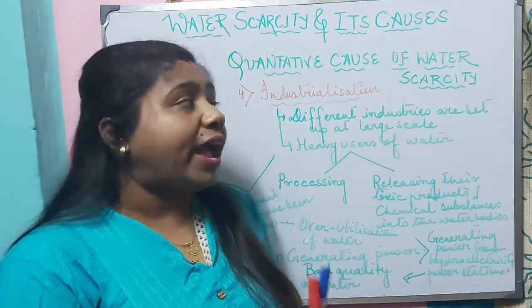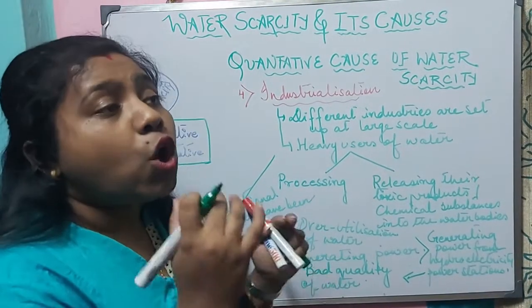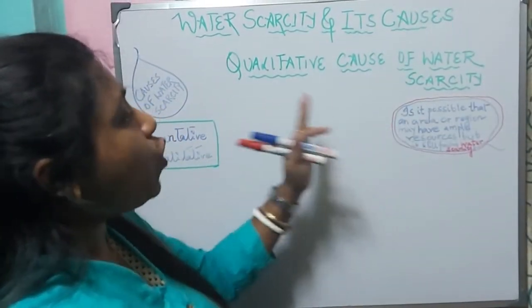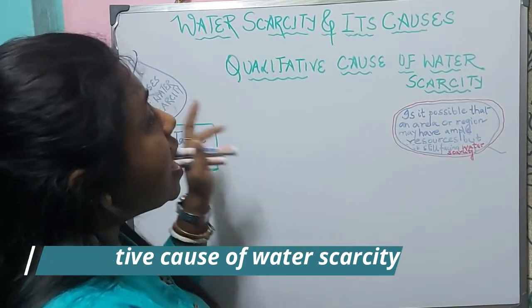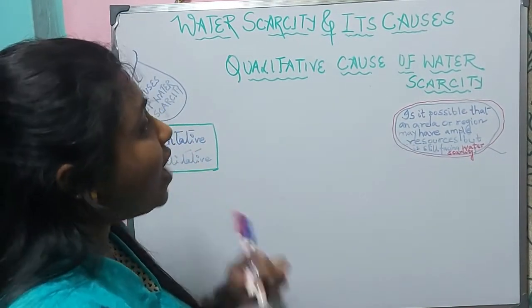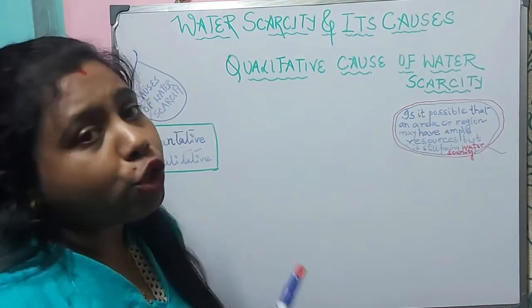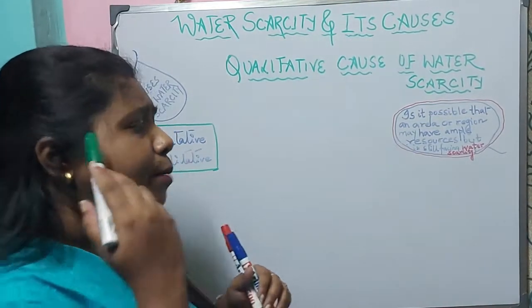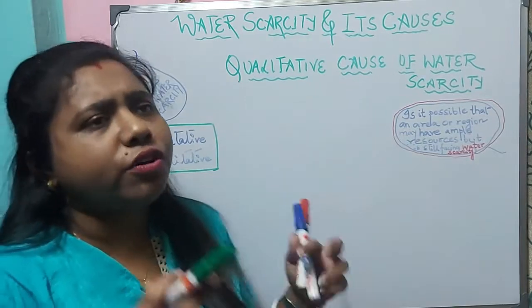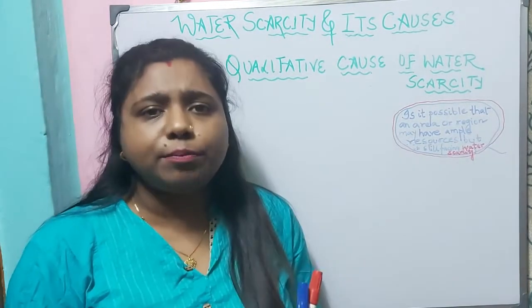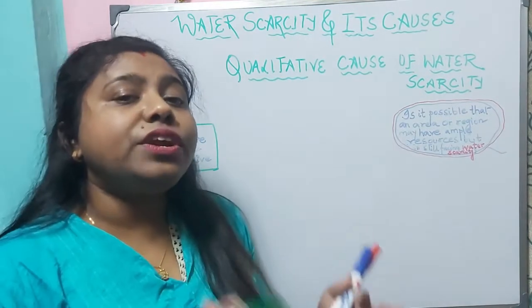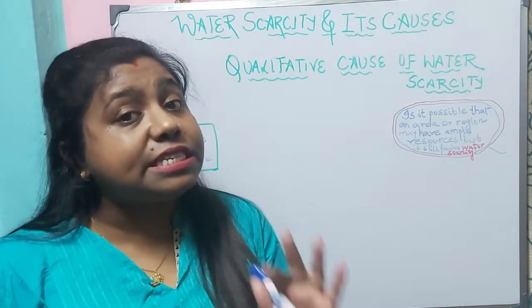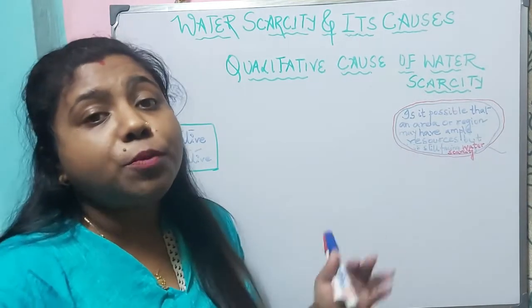Now, let us move ahead with the qualitative cause of water scarcity. Qualitative means the quality of the water which is available is not fit for human use. A question that comes to our mind: there are areas or regions where water is available, still they face water scarcity. That means water is sufficiently available, but still water scarcity is a major problem there.